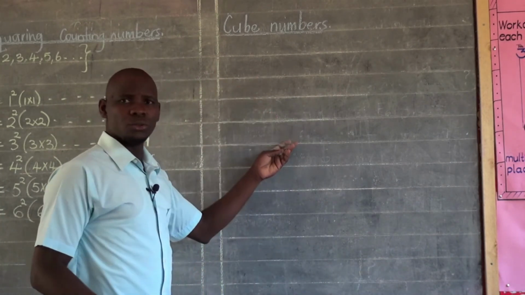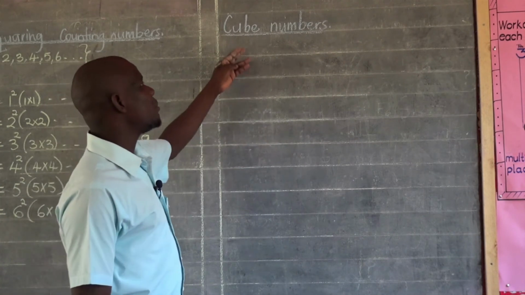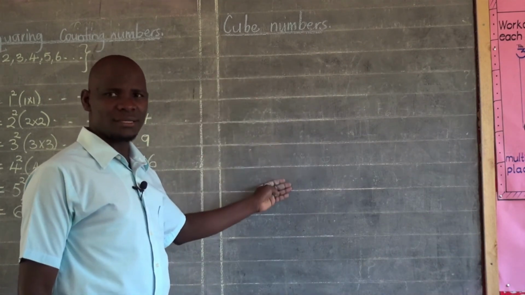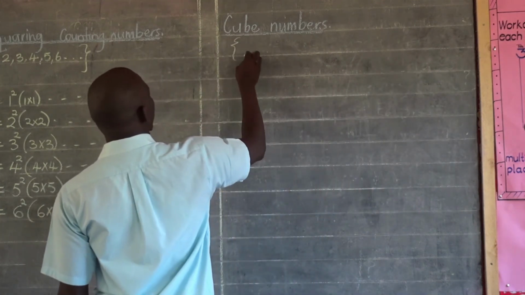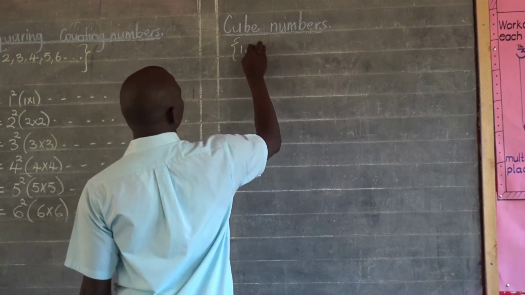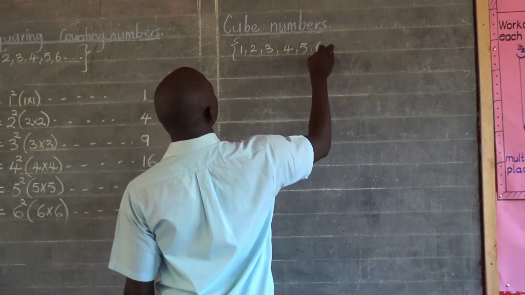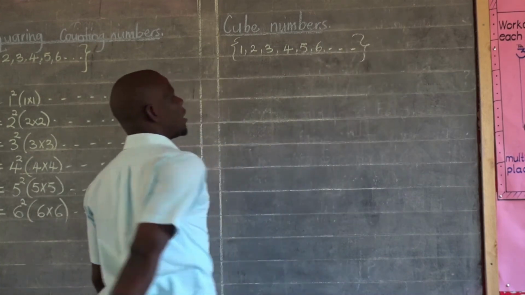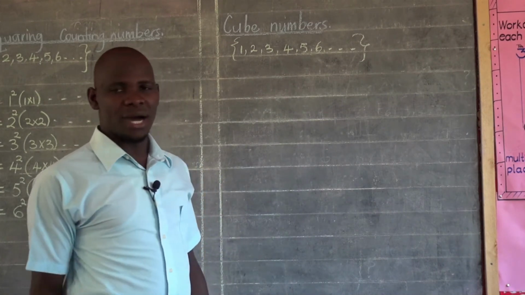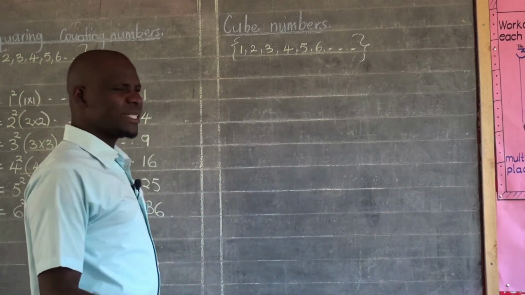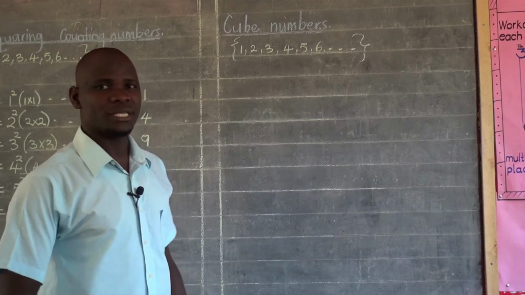So, we are going to do the calculation. This other side, we are going to multiply counting numbers by themselves thrice, as we hope to get cube numbers this other side. I will still list my counting numbers here. I have 1, I have 2, I have 3, 4, 5, 6, and many more. I'm going to use these counting numbers in order for me to come up with cube numbers. How do I come up with cube numbers? We said we multiply a counting number by itself thrice, or 3 times in simple terms.